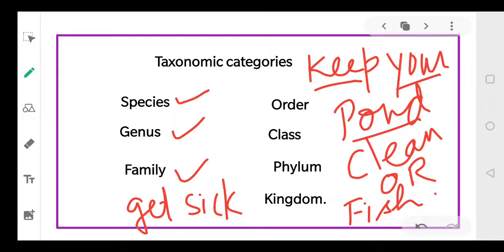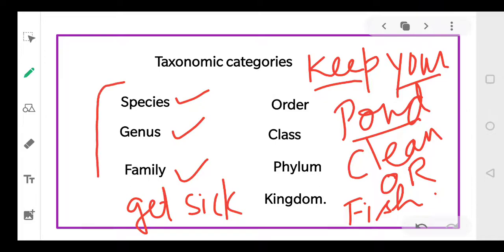Keep means kingdom. Your means division. Pond means phylum. Clean means class. Or means order. Fish means family. Get means genus, and sick means species, right? So don't forget this line.